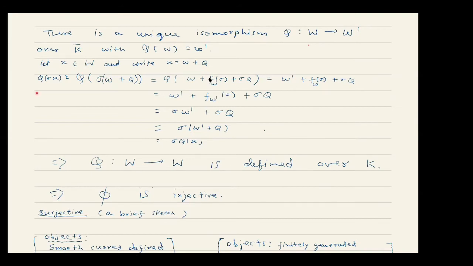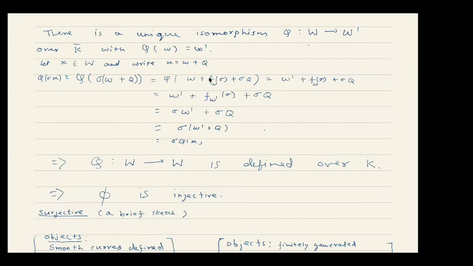And then we see that phi commutes with sigma: phi of sigma X equals sigma of phi of X. This essentially means that phi, which earlier we had taken to be defined over K bar, is actually defined over K itself. So those two principal homogeneous spaces are isomorphic over K itself.